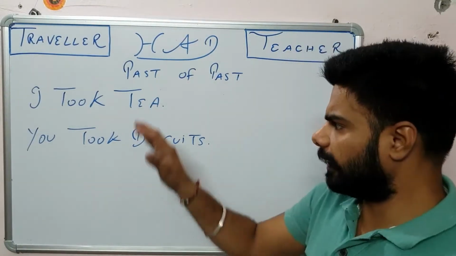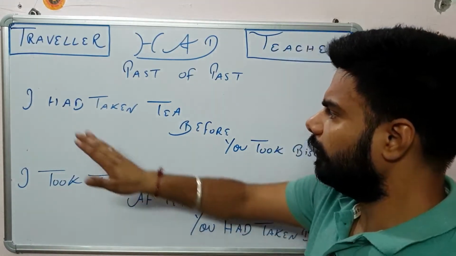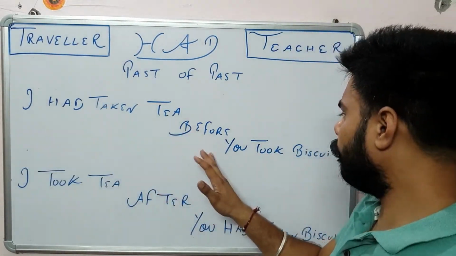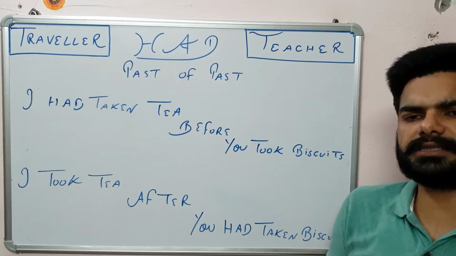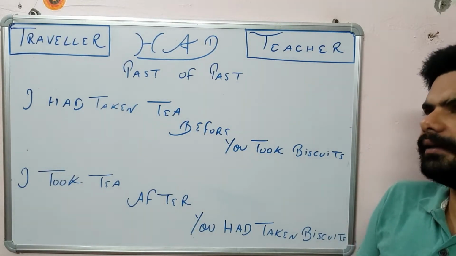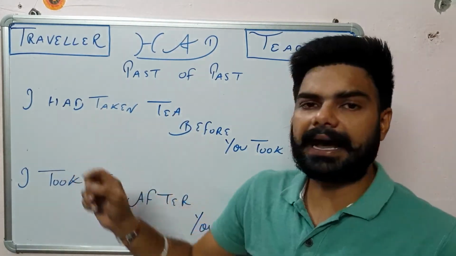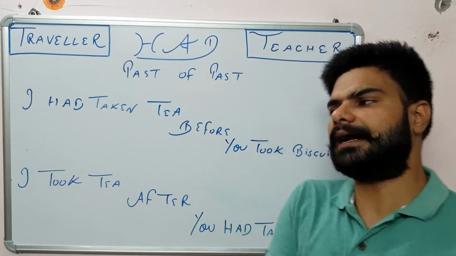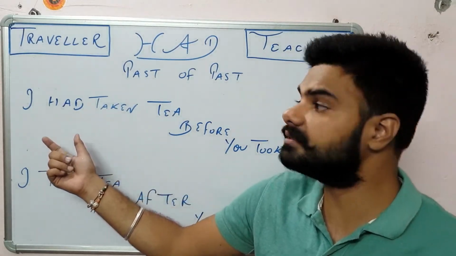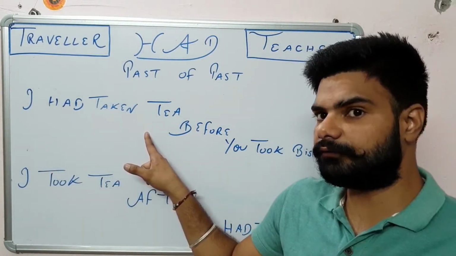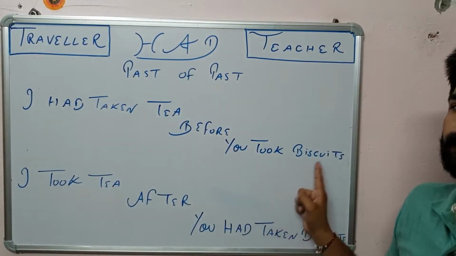Now, how will we write these sentences? For example, I had taken tea before you took biscuits. That means there are two actions done in the past, but for the work which was done earlier, we will use had. That means first I took tea, and after that you took the biscuits. So if I did something first, obviously there will be had in my sentence. I had taken tea, that means I took the tea first and then you took the biscuits. So, I had taken tea before you took biscuits.